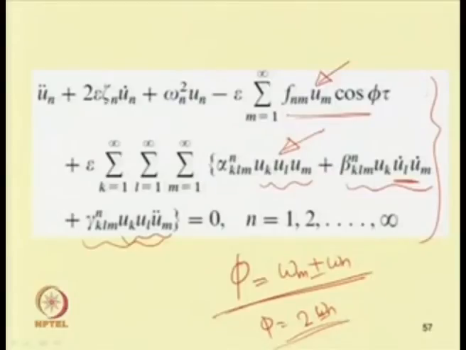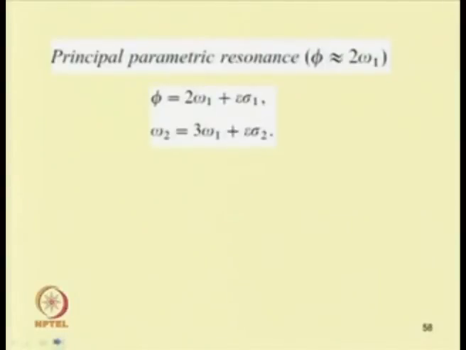So, let us see the case of principal parametric resonance. Here, taking phi equal to 2 omega 1 plus epsilon sigma 1, where sigma 1 is the detuning parameter, and as we are considering two mode interaction, that is, omega 2 nearly equal to 3 times omega 1, we can take another detuning parameter, epsilon sigma 2. So, sigma 2 is the detuning parameter, epsilon is the bookkeeping parameter, and omega 2 equals 3 omega 1 plus epsilon sigma 2.